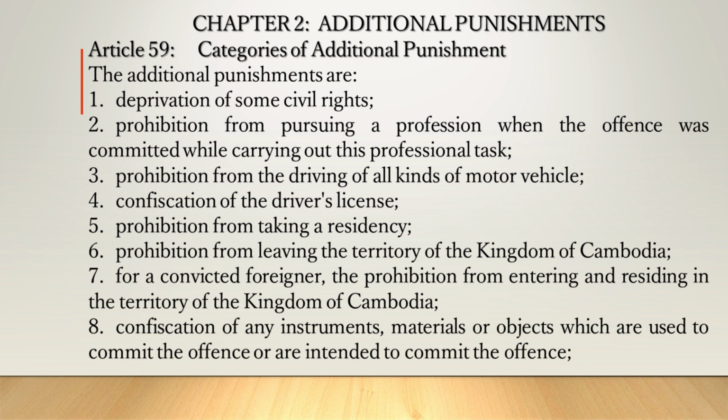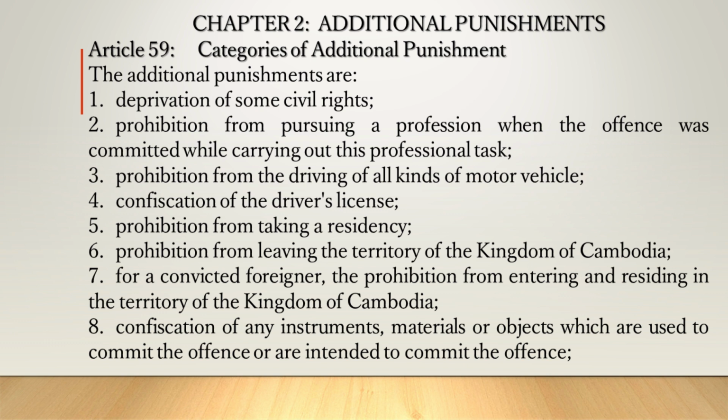Article 59. Categories of additional punishment. The additional punishments are: 1. Deprivation of some civil rights, 2. Prohibition from pursuing a profession when the offence was committed while carrying out this professional task, 3. Prohibition from the driving of all kinds of motor vehicle, 4. Confiscation of the driver's license, 5. Prohibition from taking a residency, 6.